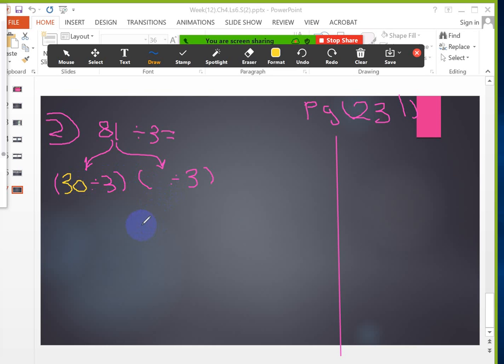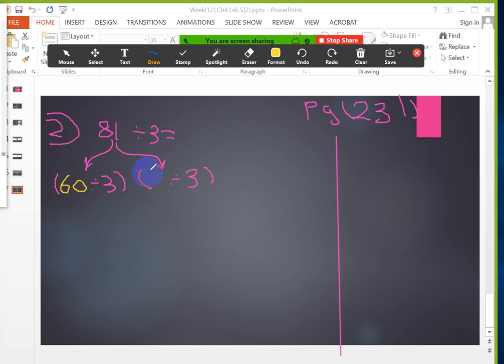Take 30 from the 81, so the number left with me is 51. Can I divide 51 by 3? It's not easy for me to divide 51 by 3. That means I will not choose those numbers. Look, if I can't choose 30, I will choose, as an example, 60. And the second number will be what? Take 60 from 81. The second number will be what?